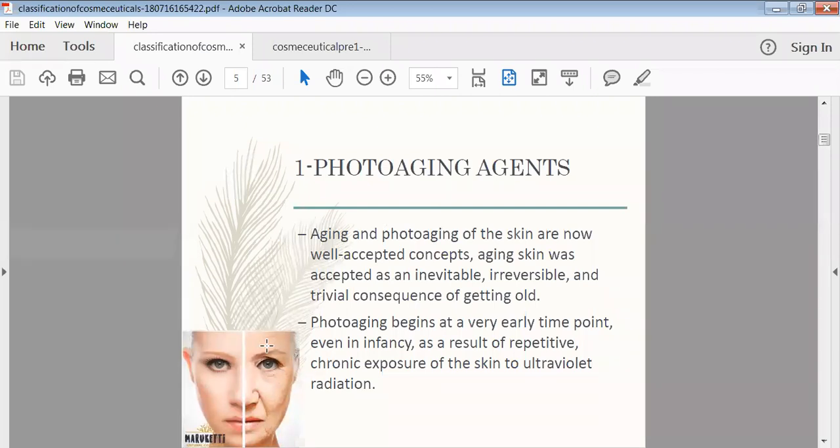So, to avoid such aging due to exposure to light, ultraviolet light or sunlight, we can use these agents to avoid such exposure and to retain the natural gloss of your skin. For that purpose, we are using photoaging agents.